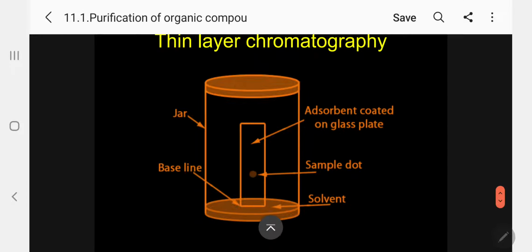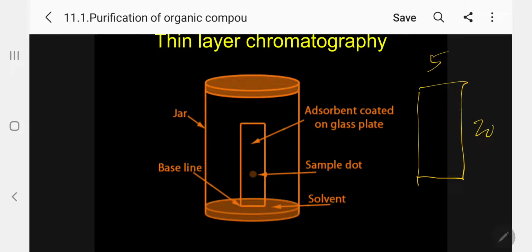Kindly follow. So this is thin layer chromatography. A glass plate, 5 centimeter by 20 centimeter, over which silica gel powder should be applied. We will spray some silica gel over that, so that 1 or 2 millimeters of thickness will be there.